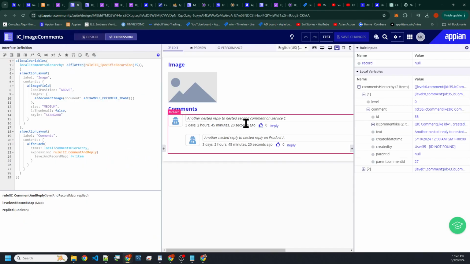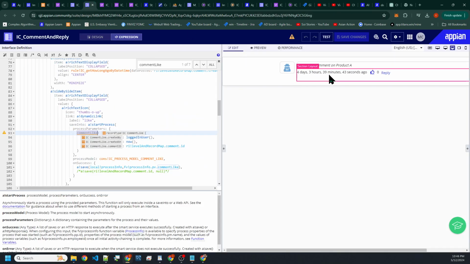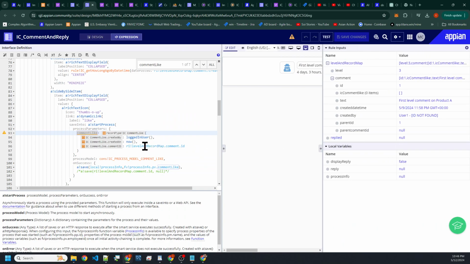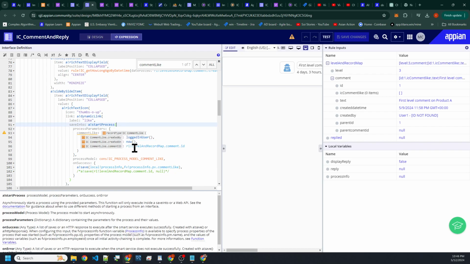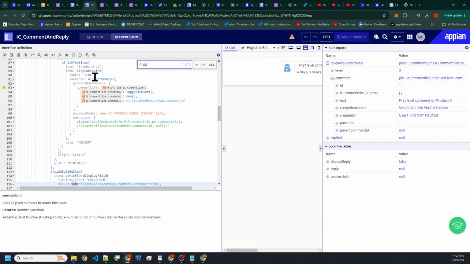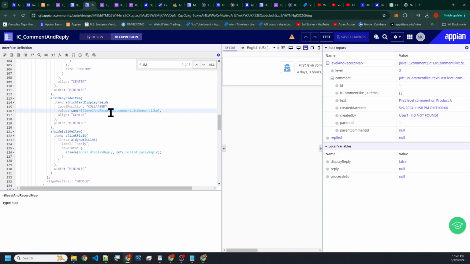So if you were to check this, you say, okay, this is comment ID, right? We got 2 objects in here now, right? Oh, then it must be our sum function, right? So let's try to find our sum function. It is here, right?